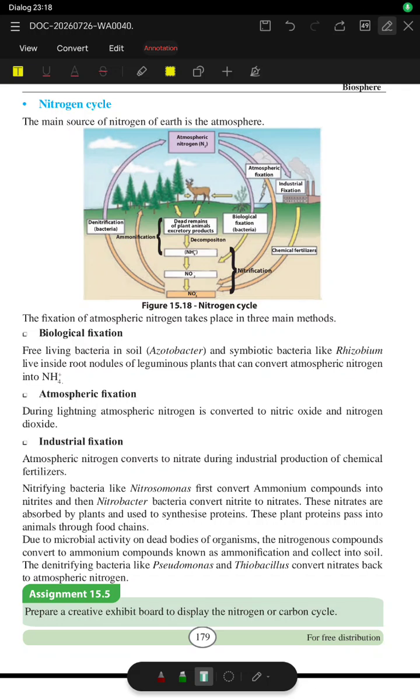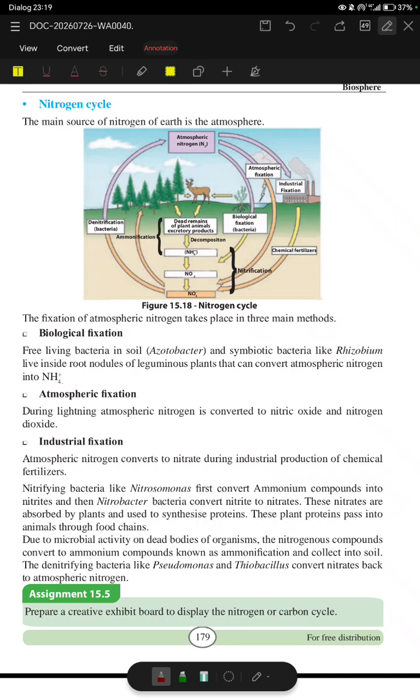Okay, so now let's study about the nitrogen cycle. The nitrogen cycle is very important because that is the last part, and when you go to the last part of the school time, sometimes you will leave without studying this. So initially, I'm going to explain about this nitrogen cycle.